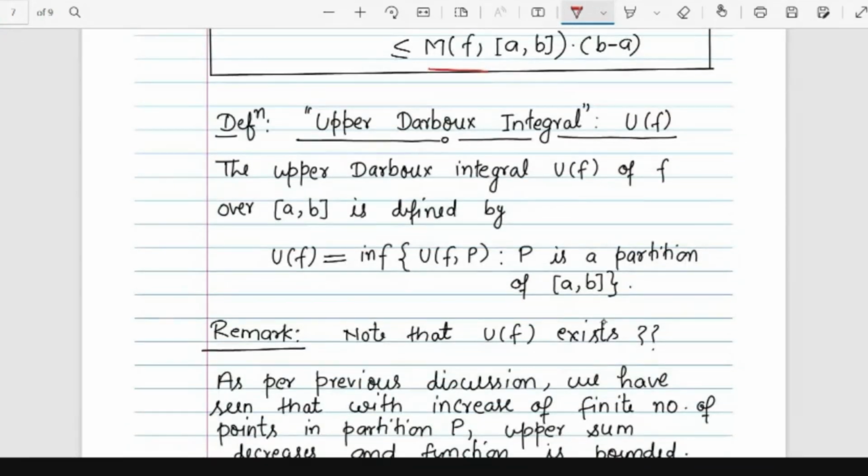Now what is the Darboux integral? The upper Darboux integral, denoted by U(f), U for the upper Darboux integral of the function f over any interval [a, b], is defined as U(f) equal to the infimum of all upper sums, where P is a partition. P can be any arbitrary partition. So many partitions are there. Over all the partitions, we get many upper sums, okay? And then the upper Darboux integral is defined by the infimum of all these.